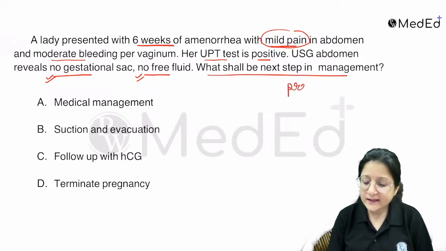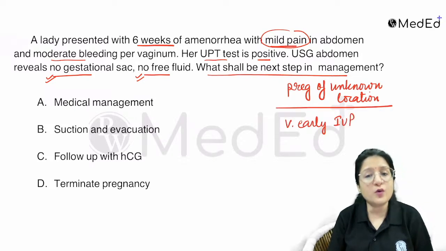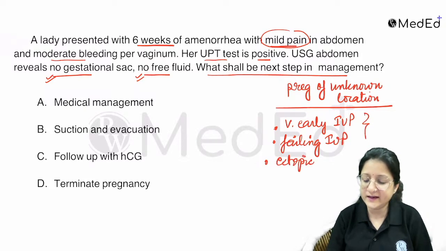So we are thinking that this is a pregnancy of unknown location, and it could be a very early intrauterine pregnancy, right, which is so small as of now that it is not visible. It could be a failing intrauterine pregnancy, or it could be an ectopic pregnancy, right? So these are the possible differential diagnoses. Okay? Don't say this is a complete abortion.